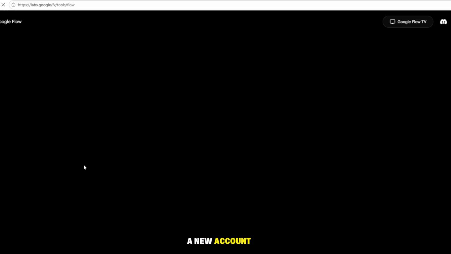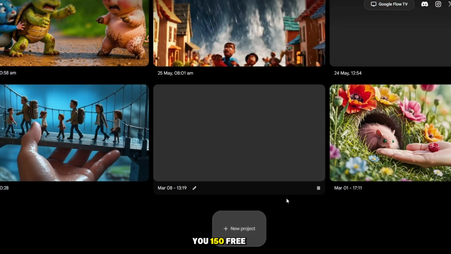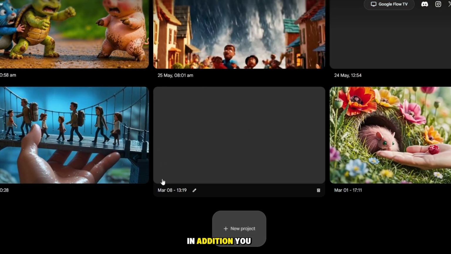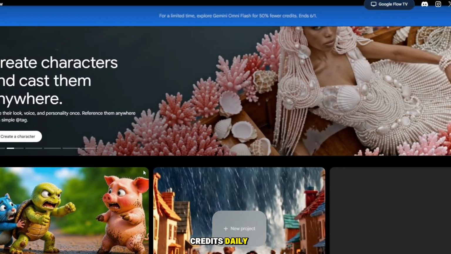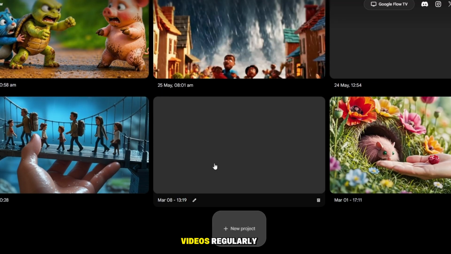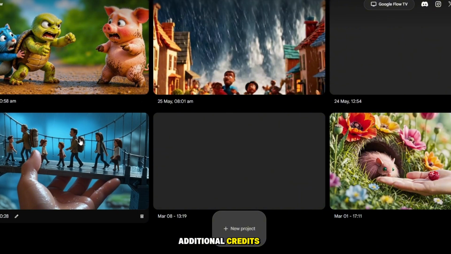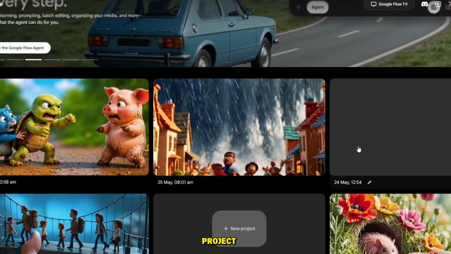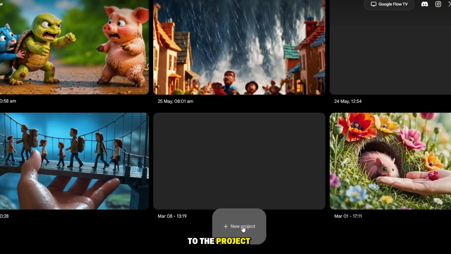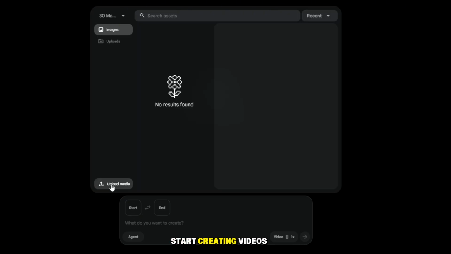When you create a new account, FlowLabs gives you 150 free credits to get started. In addition, you receive 50 free credits daily, which allows you to keep generating videos regularly. You can also use different email accounts if you need additional credits. After signing in, click on New Project. Once you do that, you'll be taken to the project dashboard, where you can start creating videos.